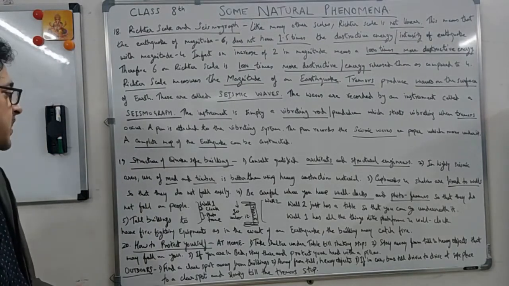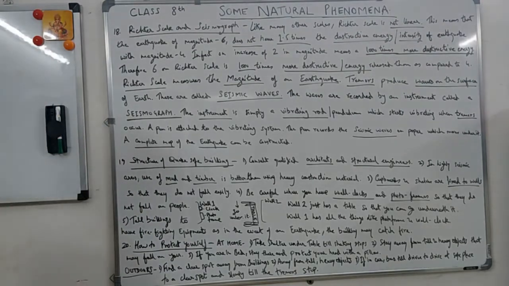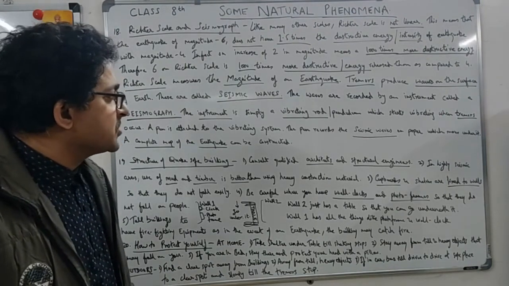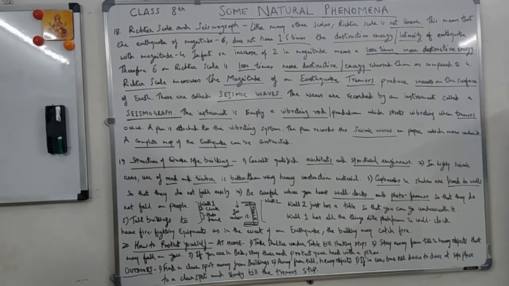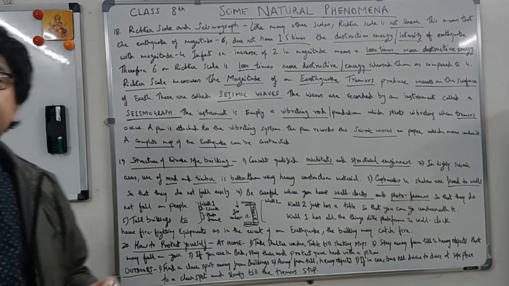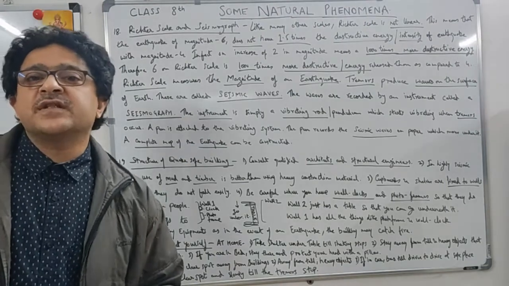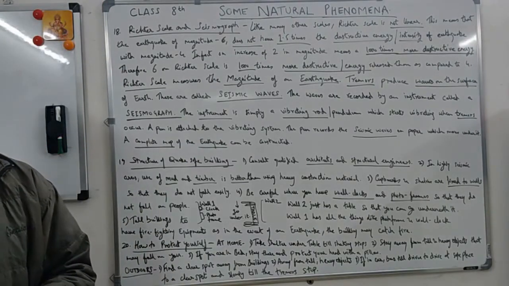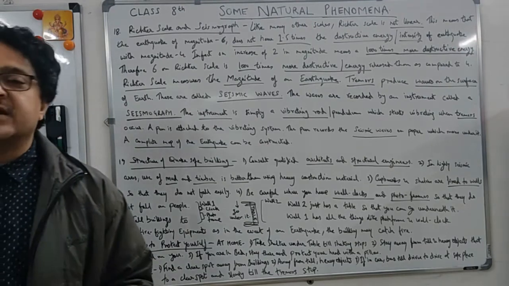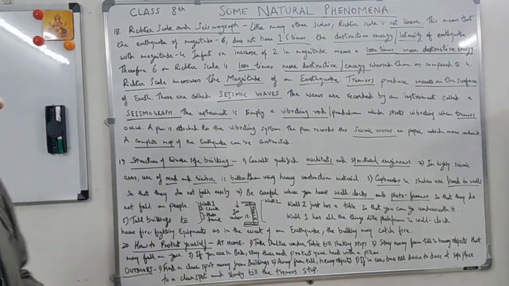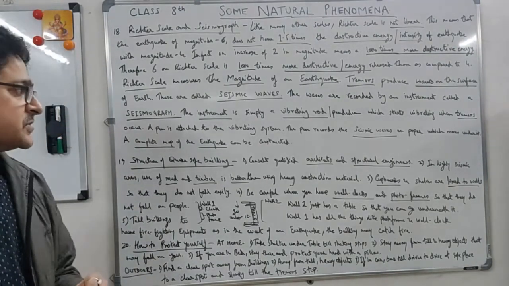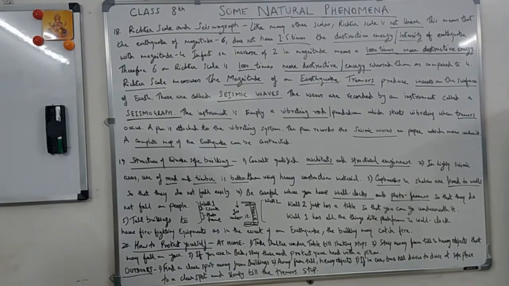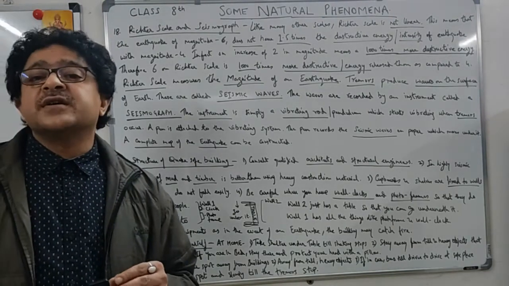Now, the structure of an earthquake safe building. First, consult a qualified architect and structural engineers. That's the first point. Second, highly seismic areas are zones where the intensity of earthquakes will be major in most cases, like Bhuj and North Kashmir. So where there are fault zones, those areas are seismic zones.